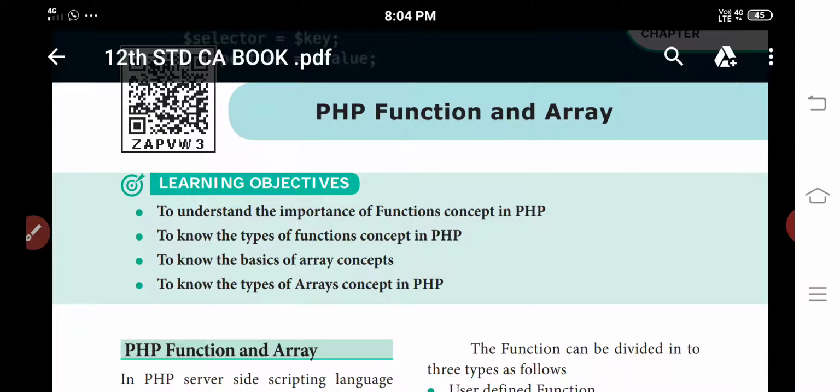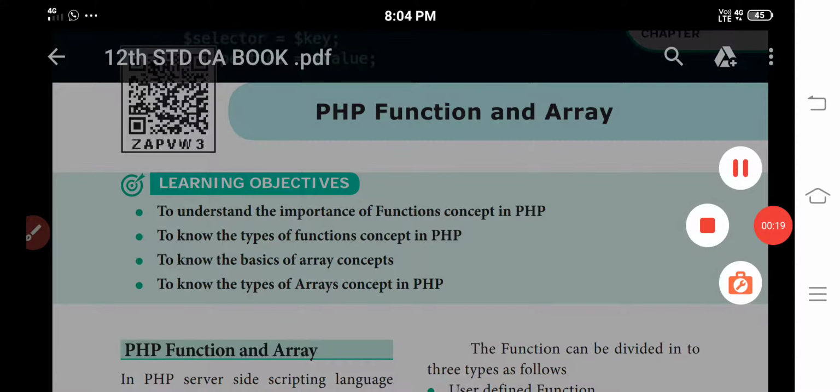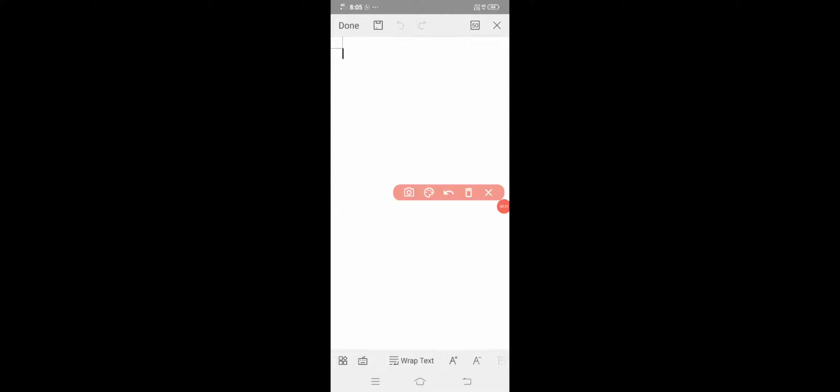Before we start this chapter, let us revise the main points for writing a PHP program. The first one is that we have to start the PHP program with the open brace, question mark, and PHP, and we end the PHP program with question mark, close brace. So this is the first main point for writing a PHP program.